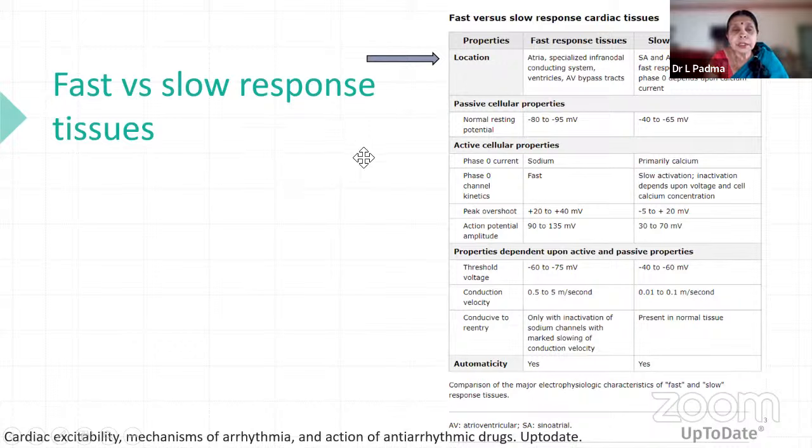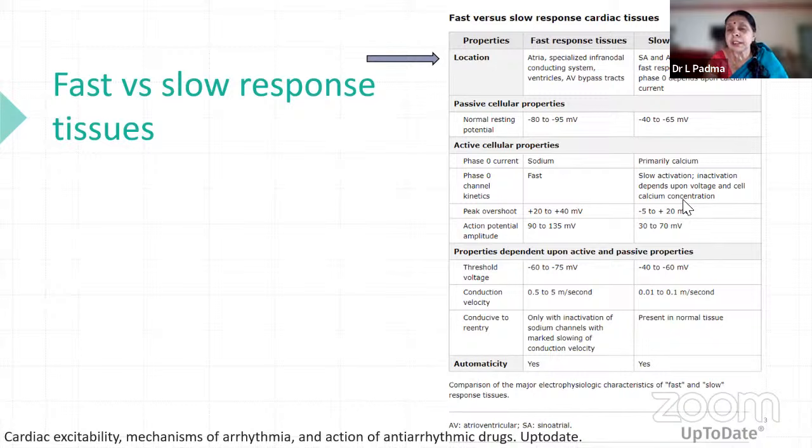Now, fast versus slow response tissues. You know that fast response tissues are in atria, specialized infranodal conductive system, ventricles, and AV bypass, whereas slow response tissues are mainly in the SA node and AV node. Phase 0 depends upon the calcium current, especially in the SA node and AV node. You can see the voltage dependence: in the normal resting potential, it is about -80 to -95, whereas here it is a little lower. Here mainly it is sodium in fast tissue, whereas primarily calcium in slow. And the phase 0 channel kinetics is very fast here, and here it is slow.